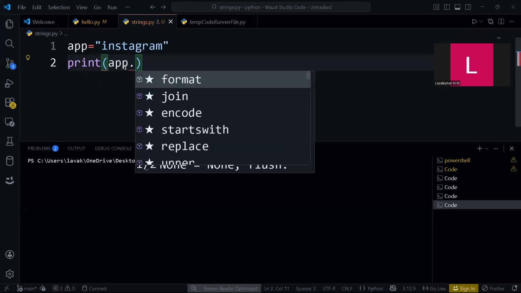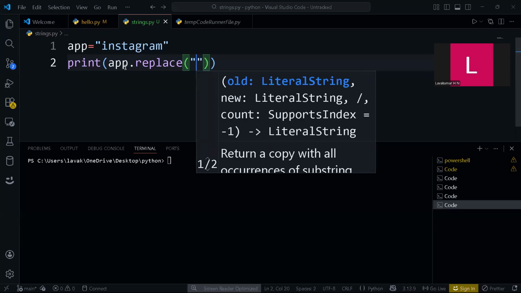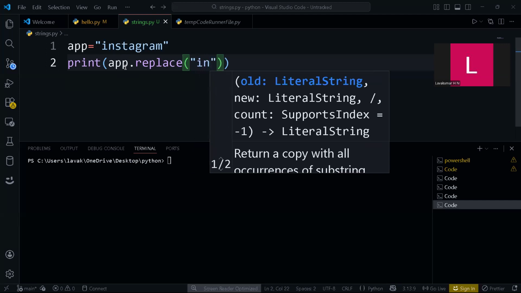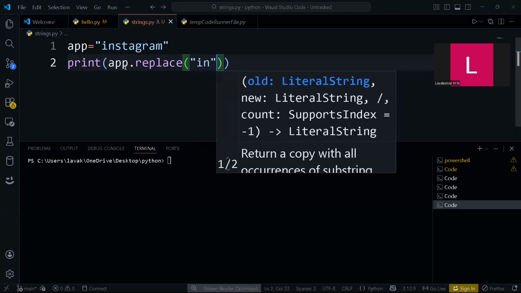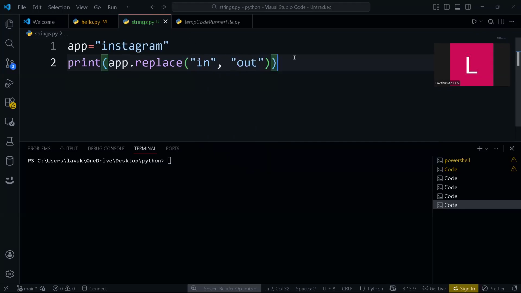So app dot replace, and replace takes two arguments. What are arguments? I will explain that in another video. Basically, it takes two values. The first is what you need to replace, in, and the second is what to replace it with, out. Now if I run this, see, Outstagram.